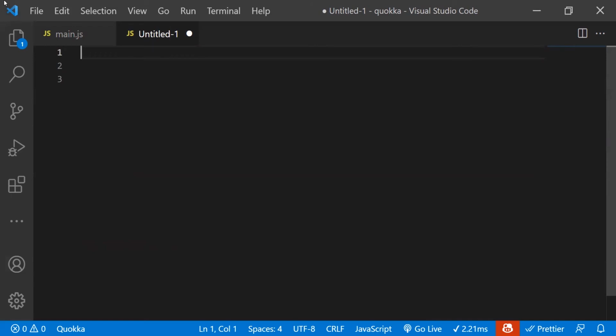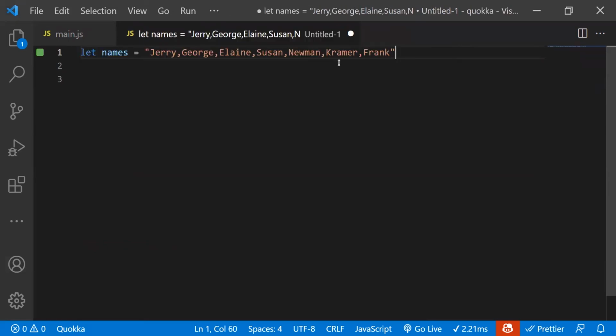Another use case would be string manipulation. I'll give you an example of what I'm talking about. Let's say we have a string that's full of names. What we want to do is get this into an array, so we have each of these names in one element of the array.